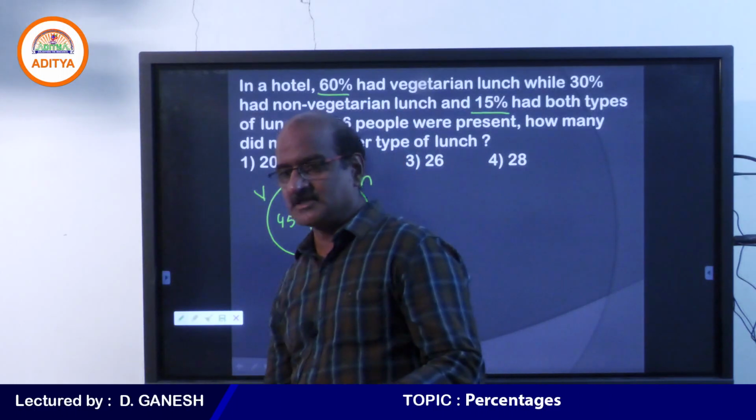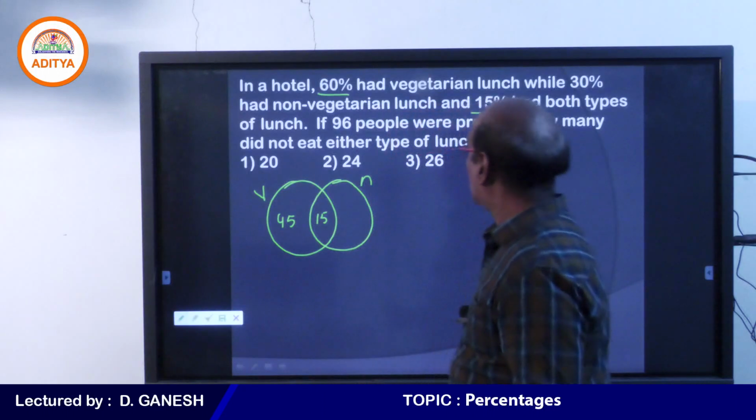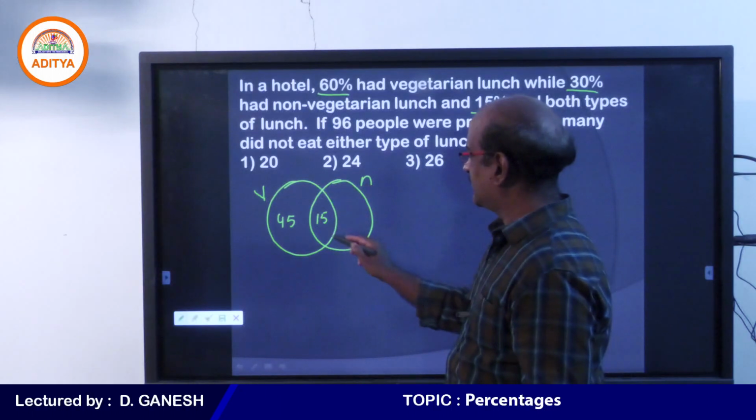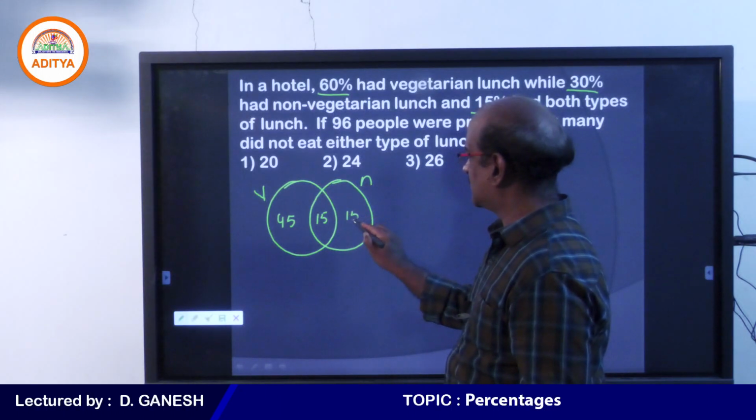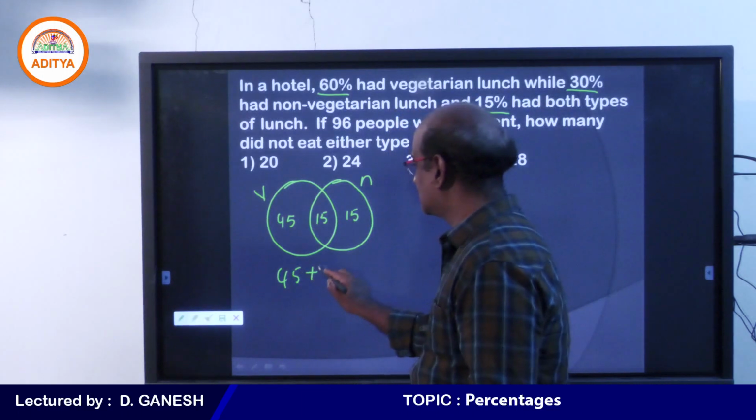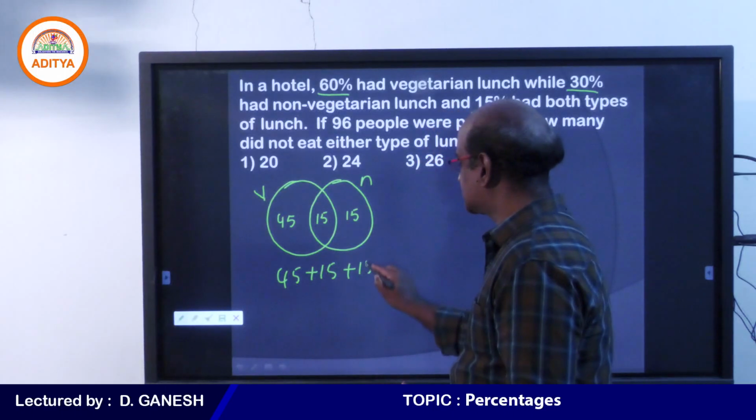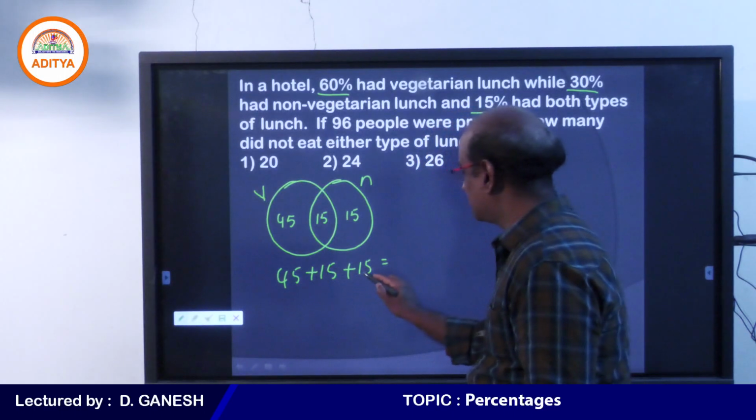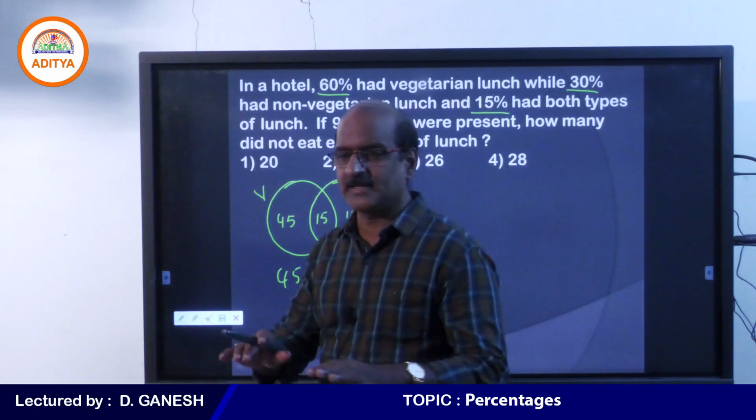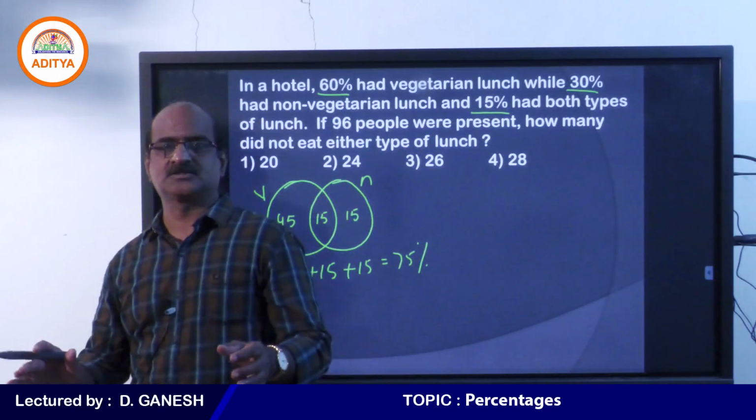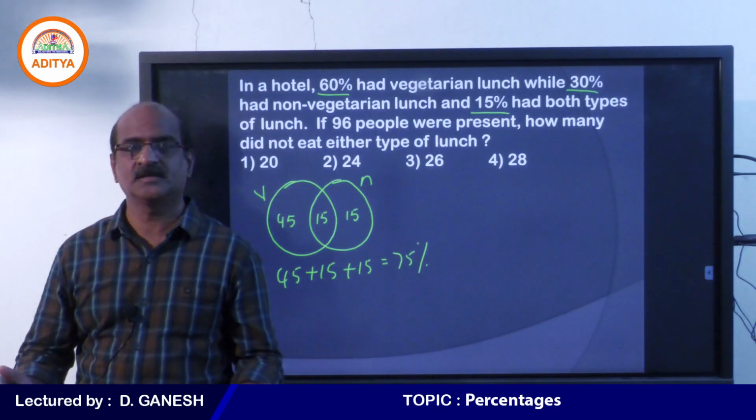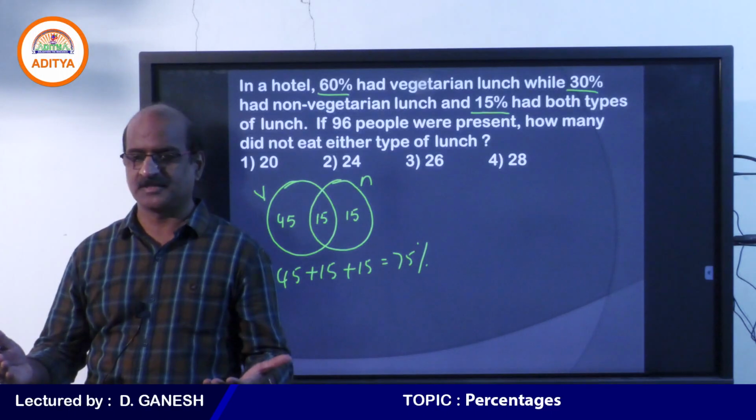You understand, my dear students, why I am taking that? Good. Now 30% had non-vegetarian lunch. 30%, but we have 15% in common, so we can take the remaining 15%. Now let me see how many people have taken either of the lunches. We can see that 45 plus 15 plus 15, it is understandable that 75% of the people have taken any of the lunch. It can be only vegetarian, only non-vegetarian, or both.